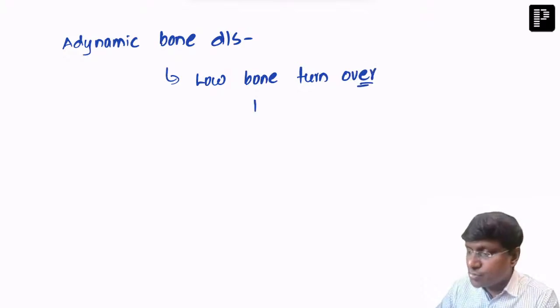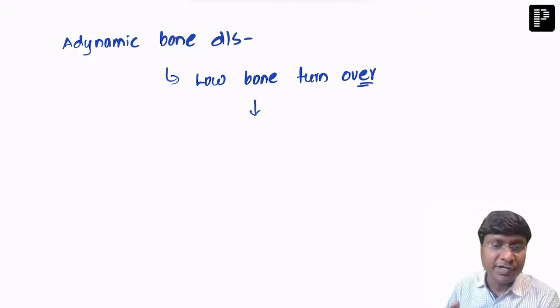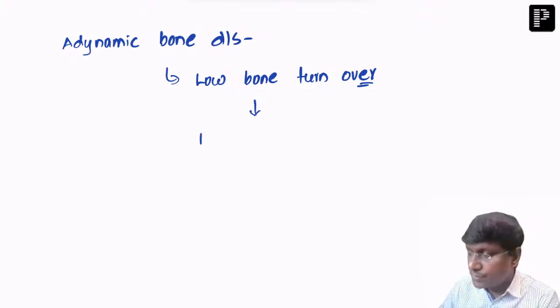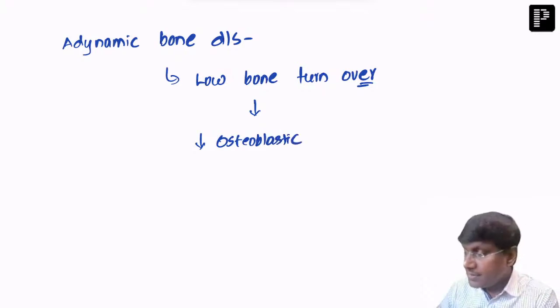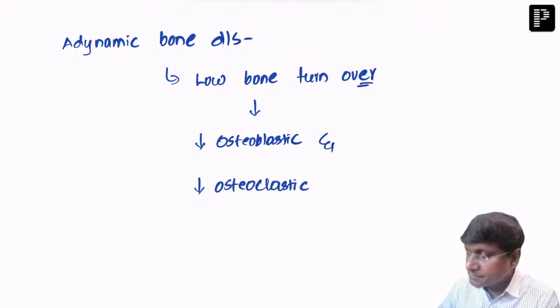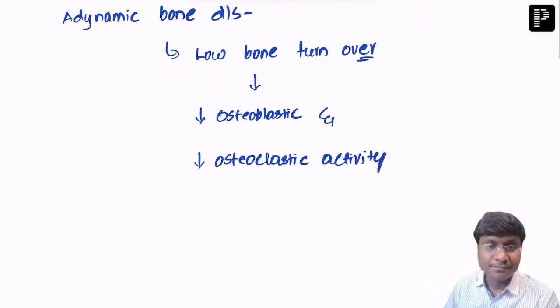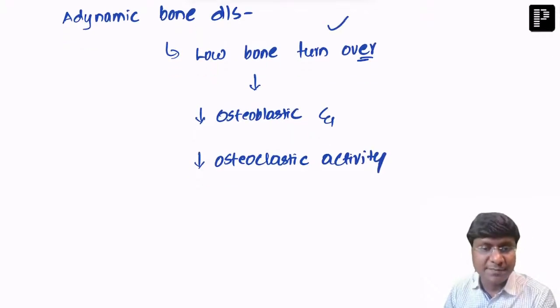And why is there low bone turnover in patients with adynamic bone disease? This is due to suppressed osteoblastic and suppressed osteoclastic activity. So both of these cellular activities are reduced. That is what is responsible for the low bone turnover in these patients.